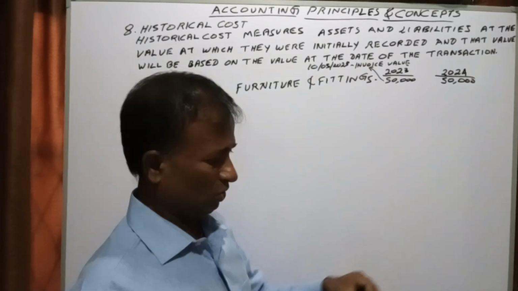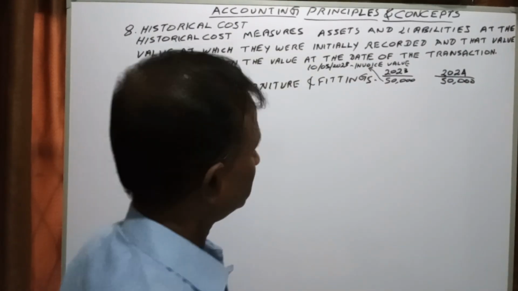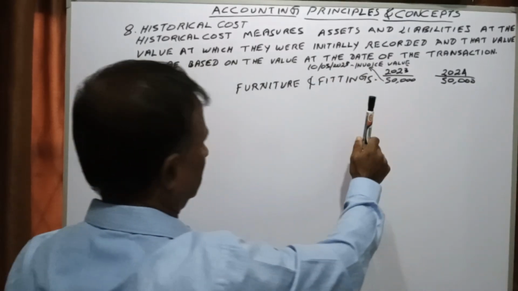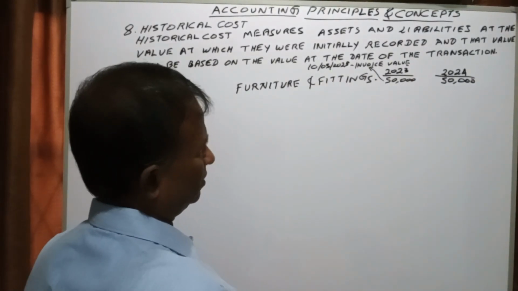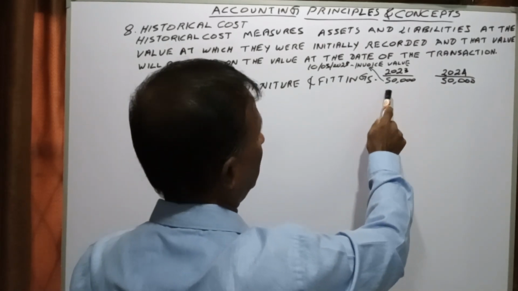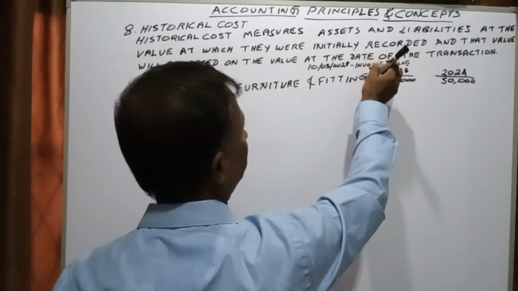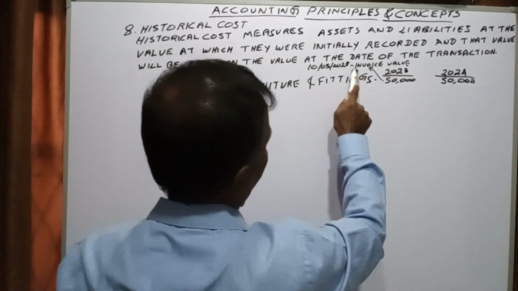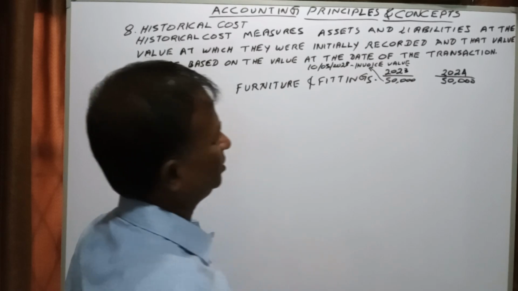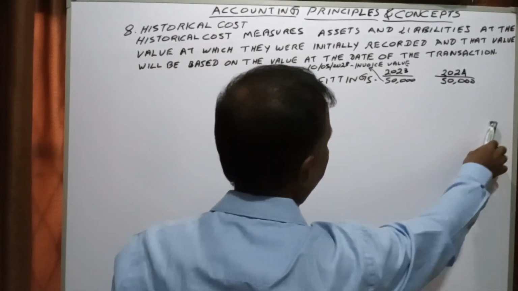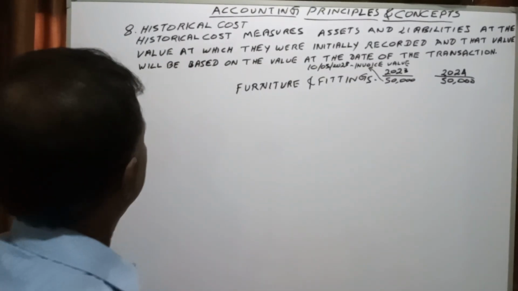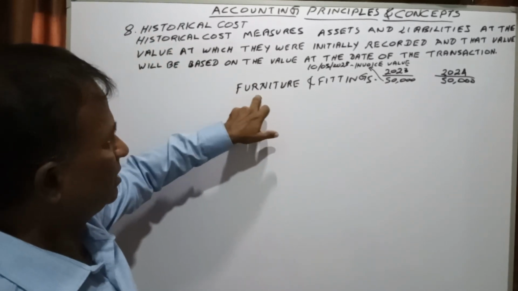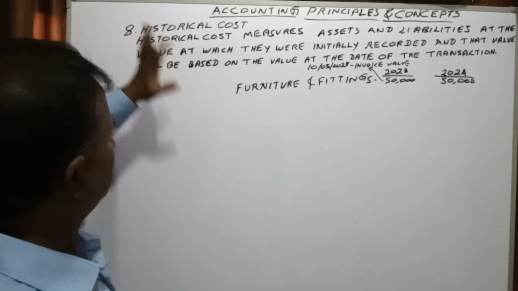The invoice value was 50,000. You have to take the value which appears in the last financial year. That last financial amount should have been derived from the transaction value, which was the same. There won't be any difference. That's what they say: when you are valuing assets and liabilities, it should be on historical cost.